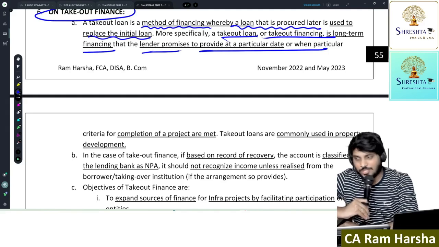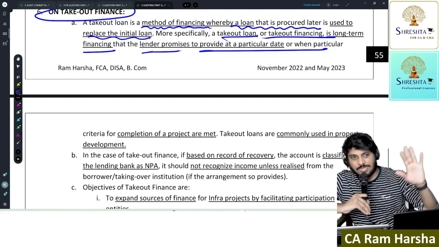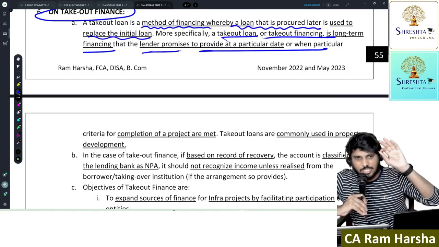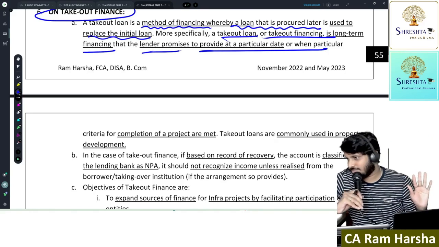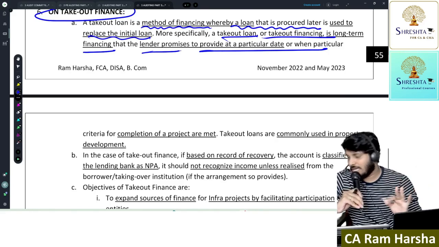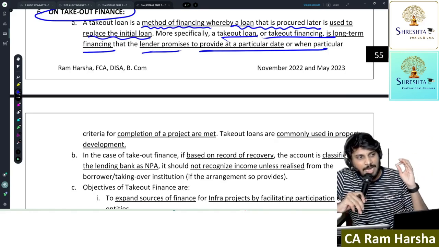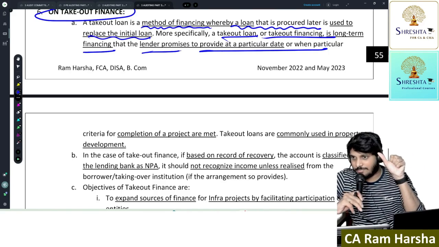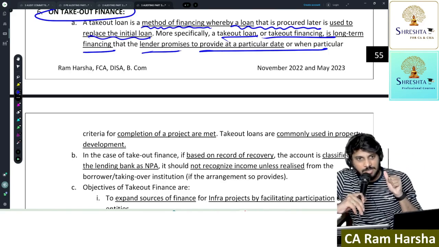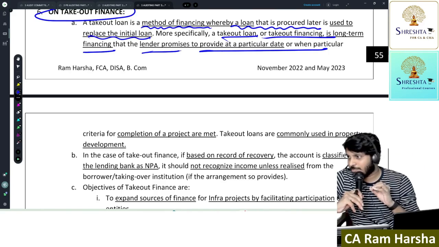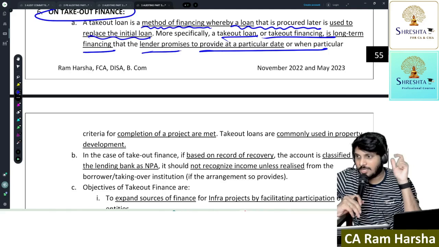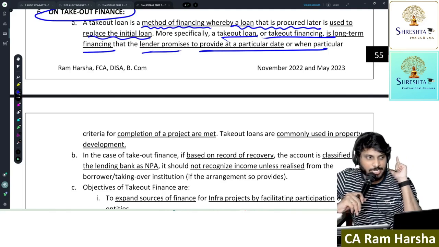Understood? So now after revision, once again, the chapters whatever you thought of leaving, except that, rest all other chapters be strong. 100%. I am telling you, you can happily, confidently leave the audit strategy chapter, because in audit strategy, there are 6 topics. What are the factors to be considered for developing an audit strategy? What are the advantages of audit strategy?